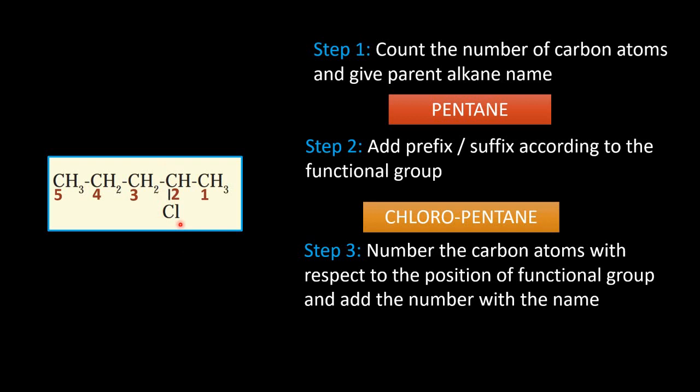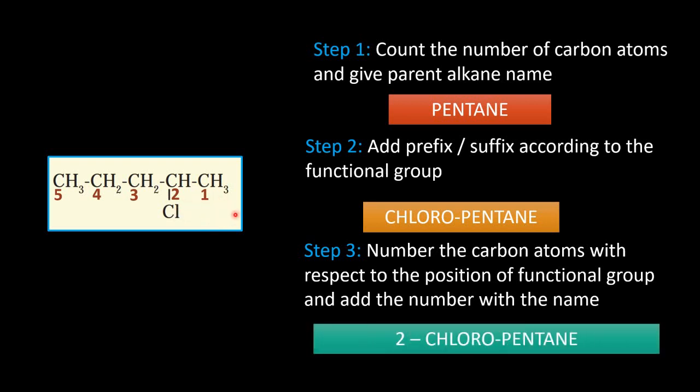So what we have to do? We have to take this way of numbering, where previously it was the fourth carbon, now it is the second. So we have to follow only this numbering system. Our second carbon is having the chlorine atom. So we are naming our compound 2-chloropentane. It is very easy.